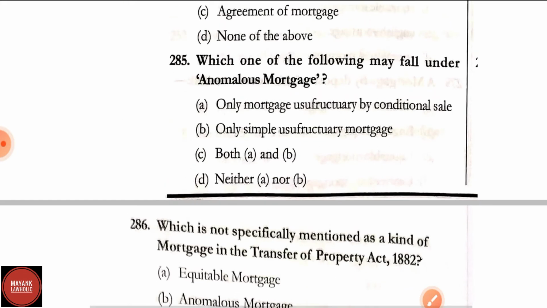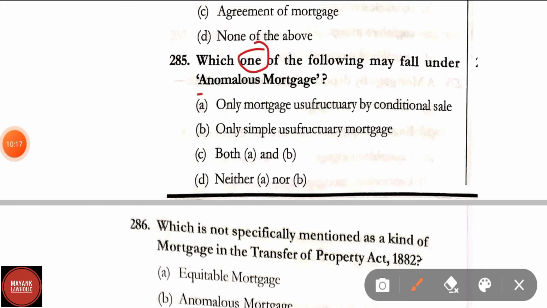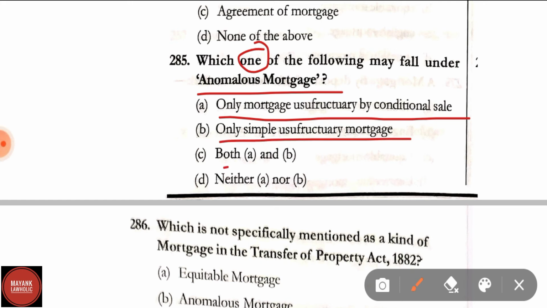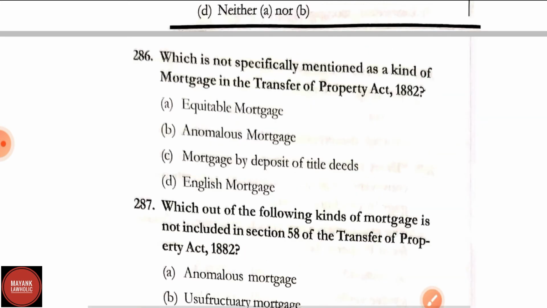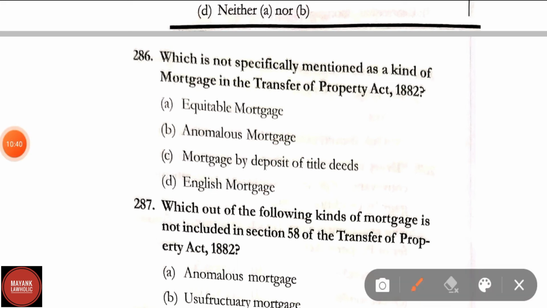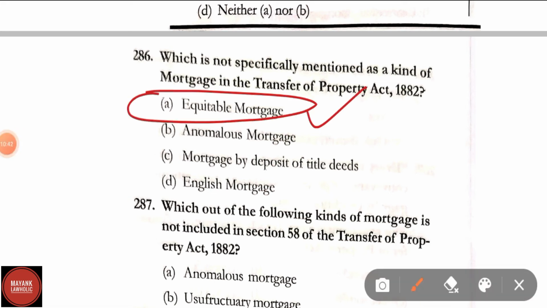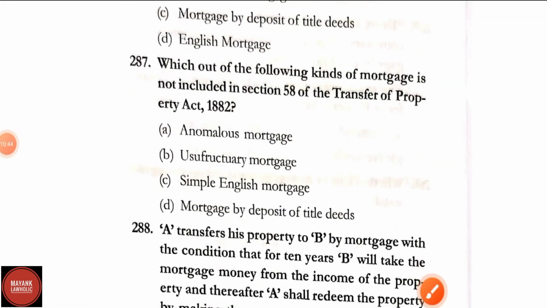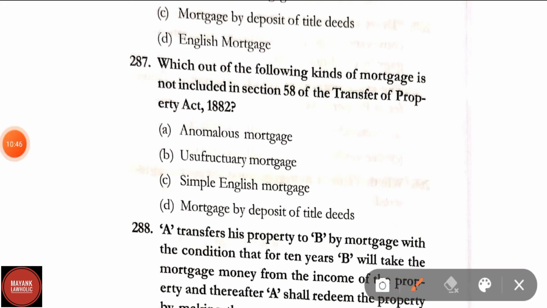Question number 285. Which one of the following may fall under anomalous mortgage? Options: only mortgage by conditional sale; only simple usufructuary mortgage; both A and B; neither A nor B. Correct answer is option C, that is both A and B. Question number 286. Which is not specifically mentioned as a kind of mortgage in the TPA? Correct answer is option A, that is equitable mortgage. Question number 287. Which one of the following kinds of mortgage is not included in section 58 of TPA?